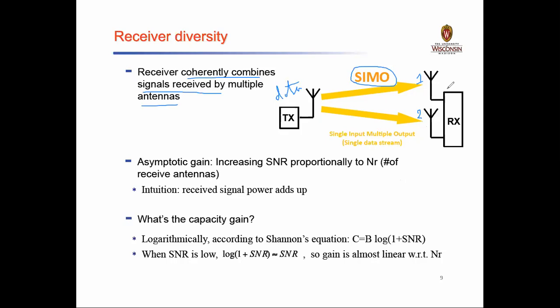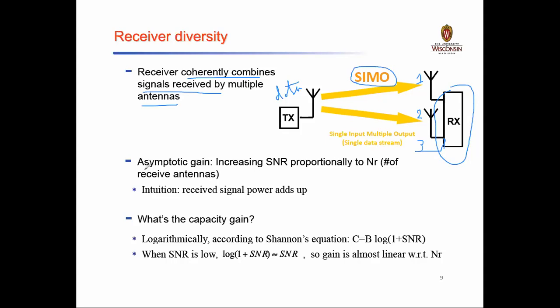It means the receiver has the possibility to combine all the data received at multiple antennas, whether it is one antenna, two antennas, or three antennas, all together they will be combined at the receiver.